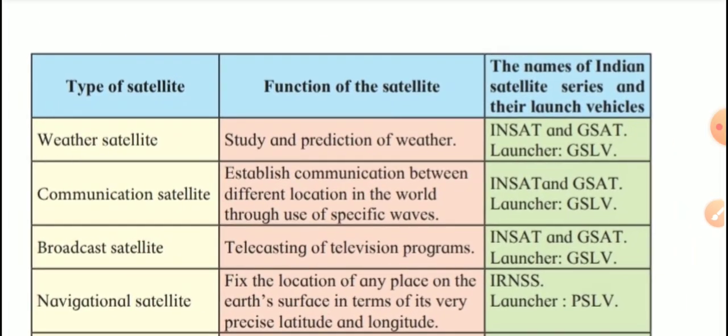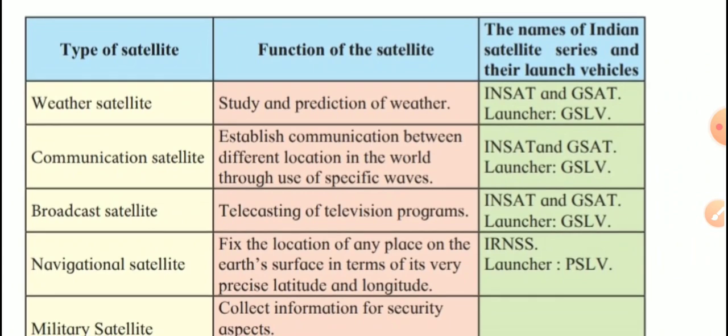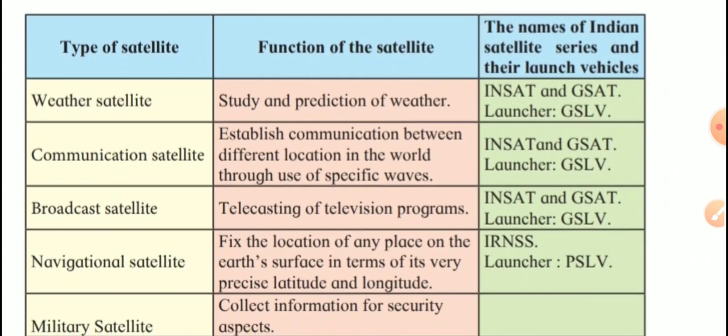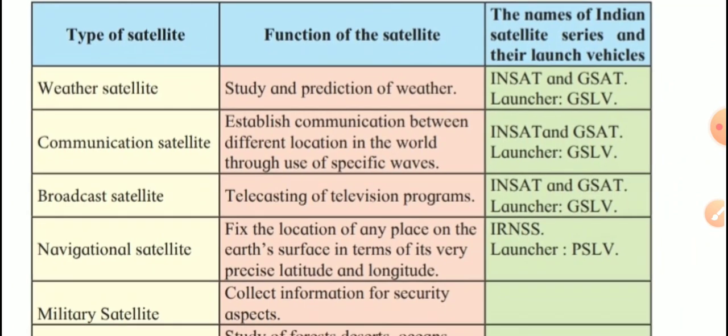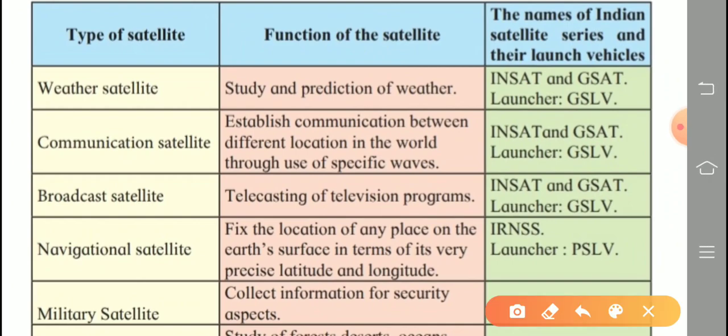Now on the next page there is a table: types of satellites, functions of satellites, the name of the Indian satellite series and their launch vehicle. Check that. First one, weather satellite. The function is study and prediction of weather.